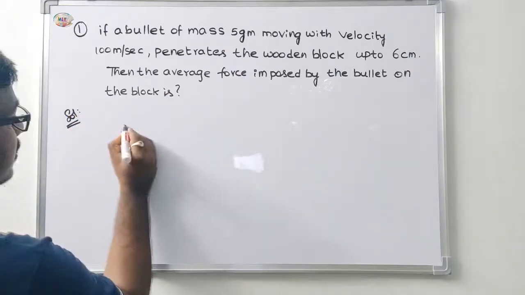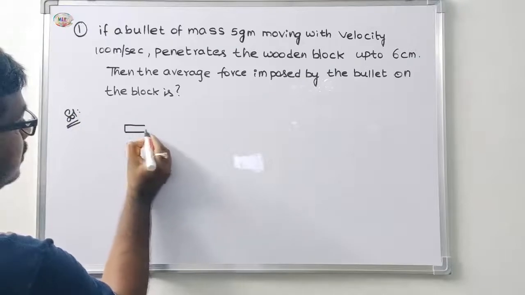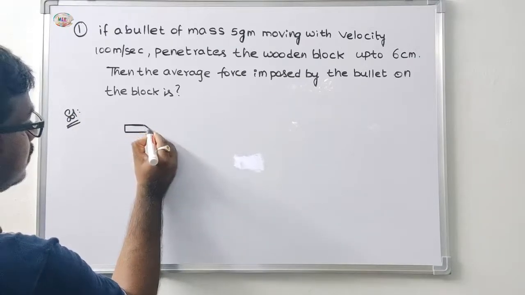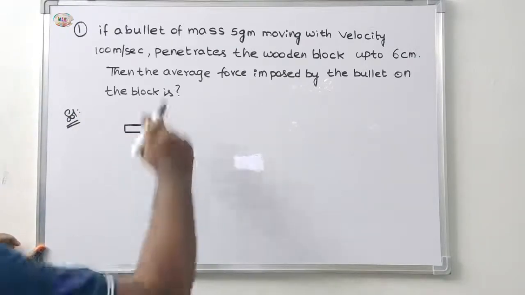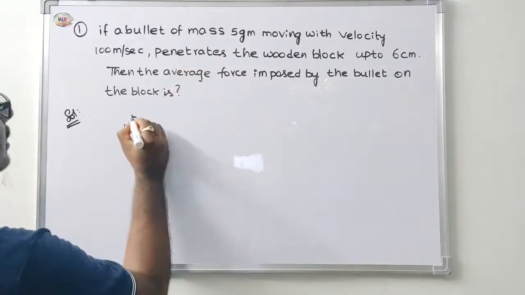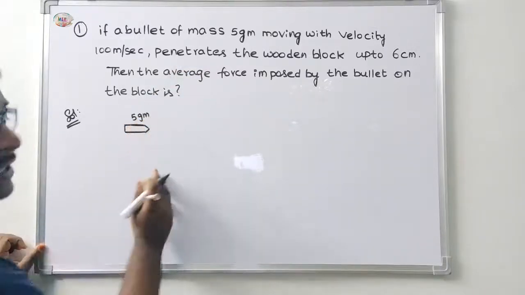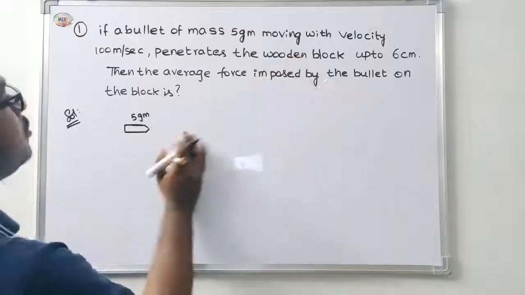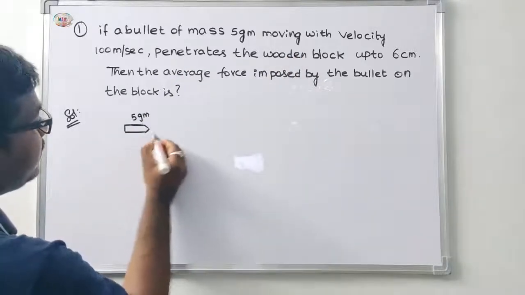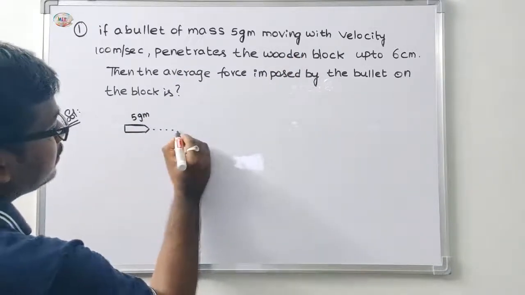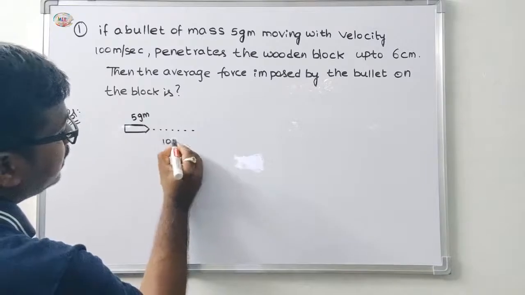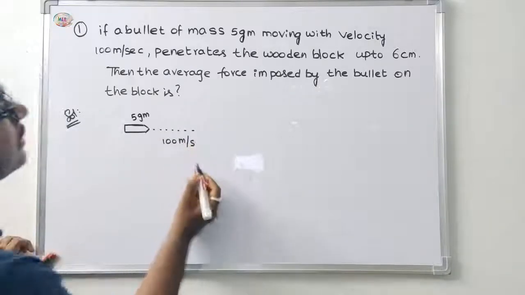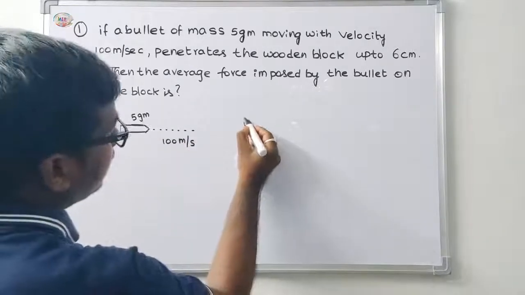For example, first draw it diagrammatically. A bullet of mass 5 gram is moving with speed 100 meter per second. It penetrates the wooden block.